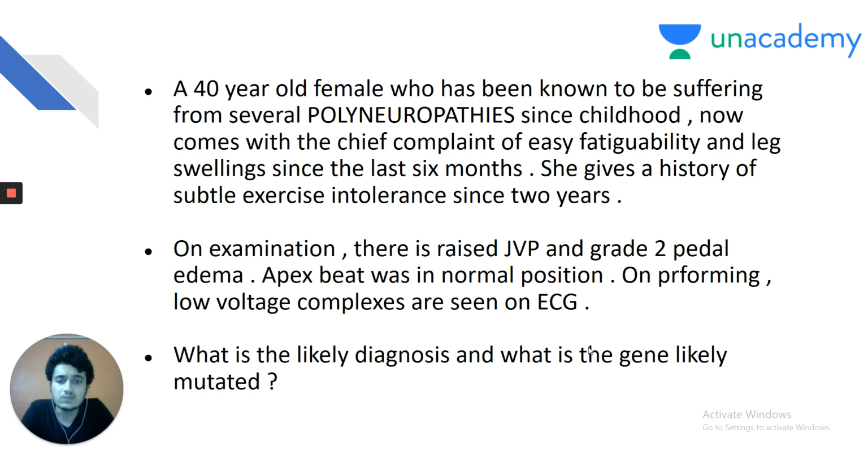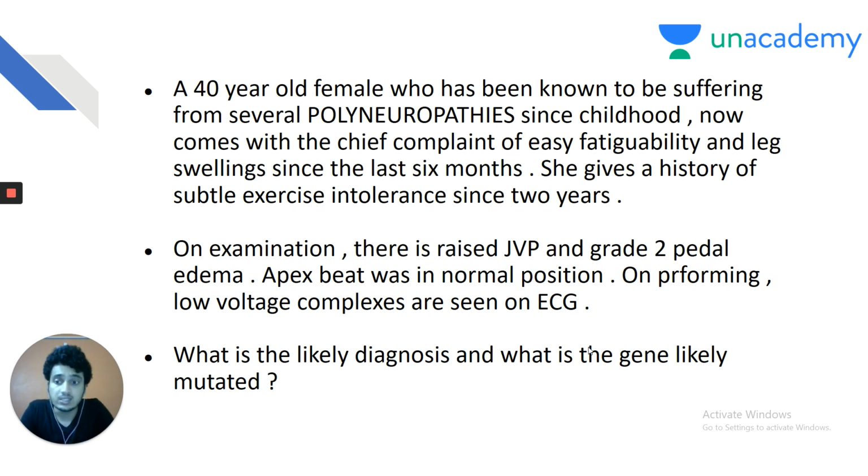She gives a history of subtle exercise intolerance since the last 2 years. On examination, there is raised JVP and grade 2 pedal edema. Apex beat was in normal position. On performing ECG, low voltage complexes are seen. What is the likely diagnosis and what is the gene likely mutated? So, my dear friends, you need to get the diagnosis right. That alone is not sufficient. You need to get the gene also right.